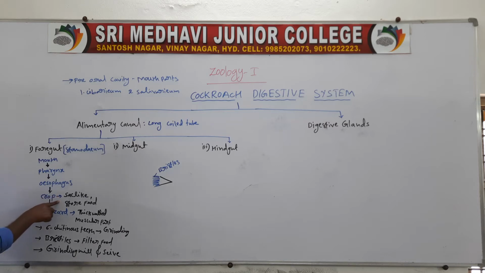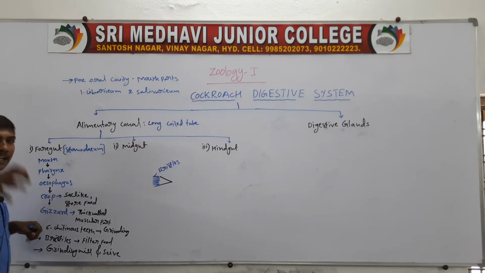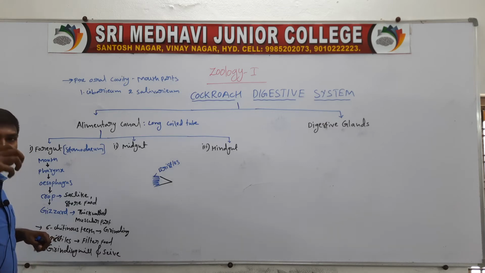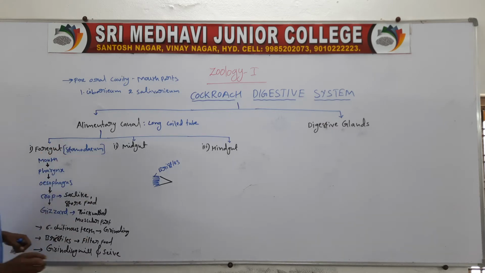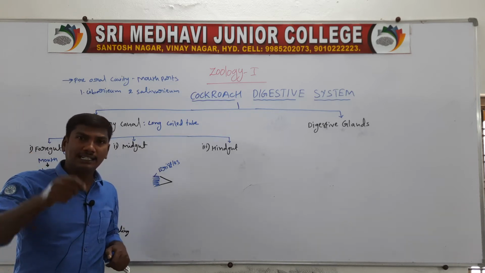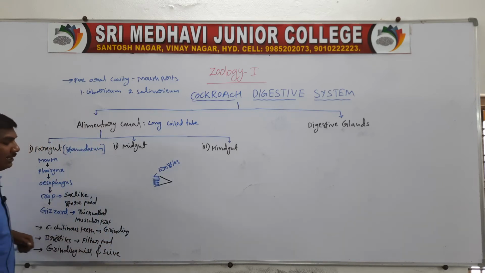So the crop is a thin-walled sac-like structure. The crop is for the temporary storing of the food materials. The crop opens into the gizzard. The gizzard is a thick-walled muscular part. It contains six chitinous teeth.